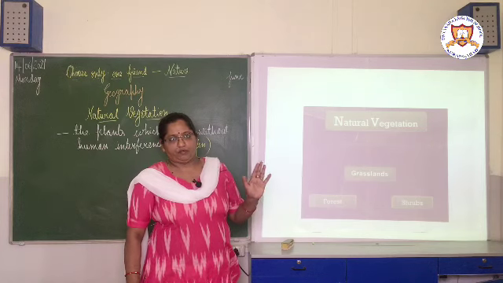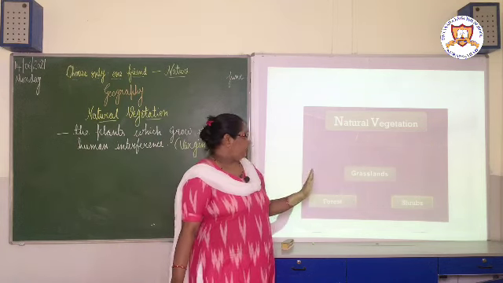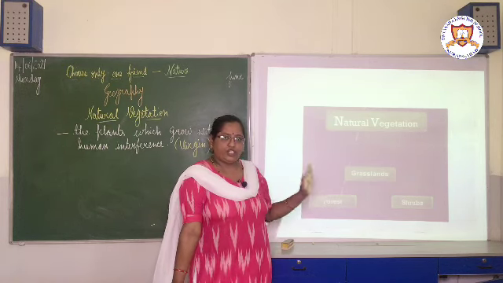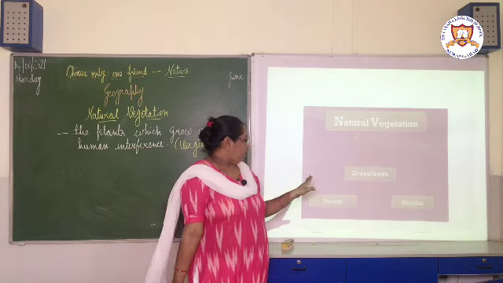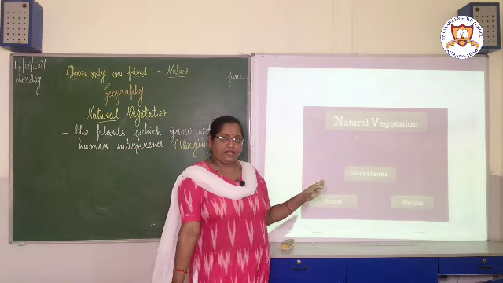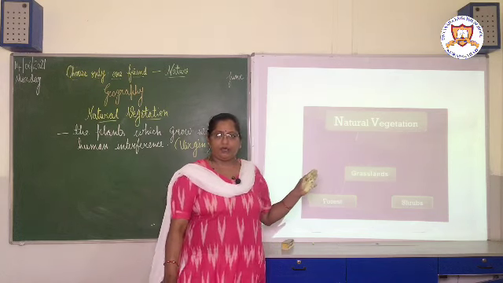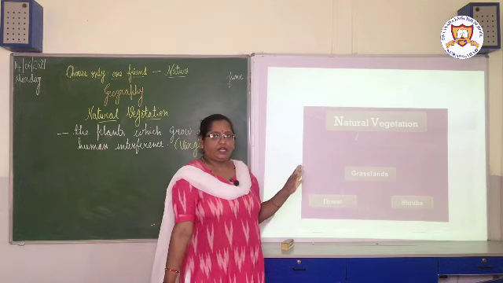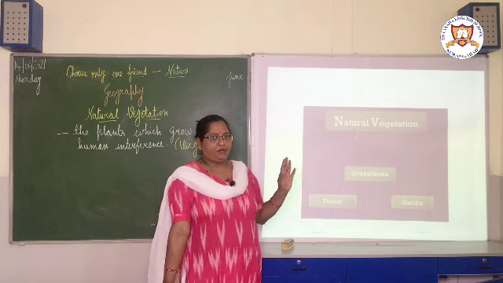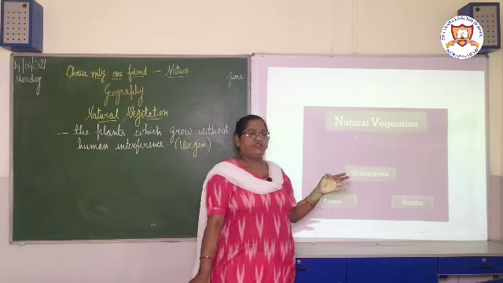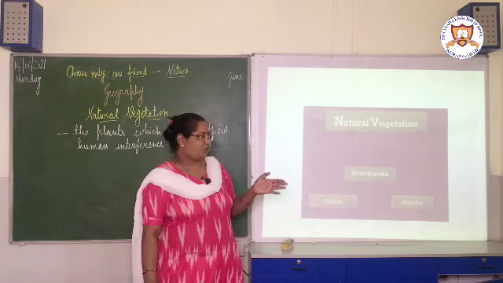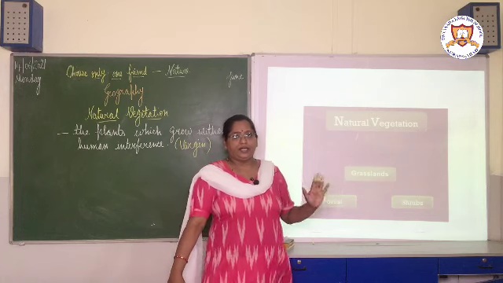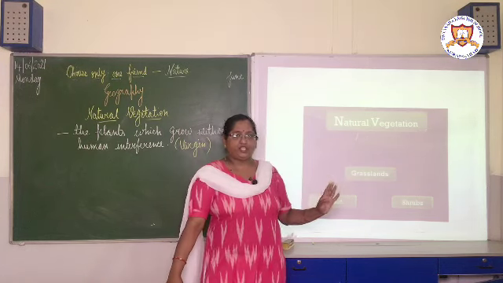where there is natural forest region, it requires adequate rainfall, sufficient rain, maximum sunlight, as well as good temperature. So wherever forest is there, the availability of water and sunlight should be proper. Grasslands are grown where the rainfall is moderate and scanty. Shrubs, where it is totally scanty, in those places the shrub type of vegetation is grown.